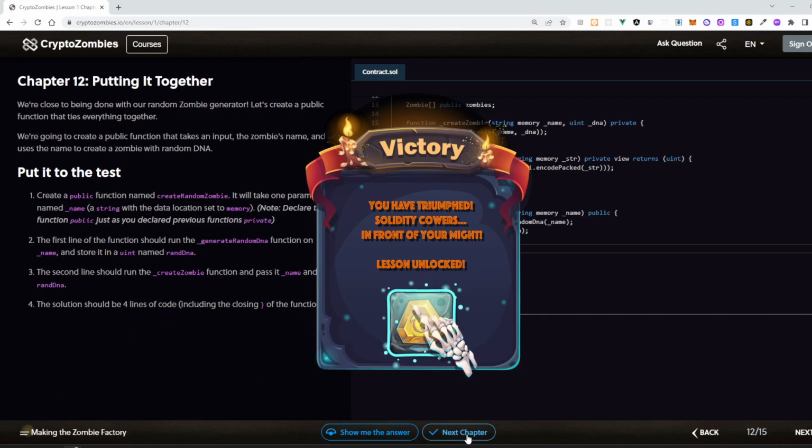So we have created a function, create random zombie, in which we first generate random DNA, then pass it to the create zombie function, which will create the zombies. So let's move on to chapter number 13. We have completed 12 chapters. Now let's move on to chapter number 13.